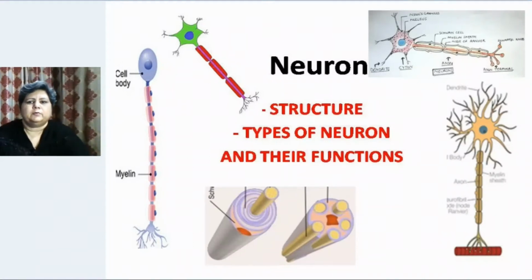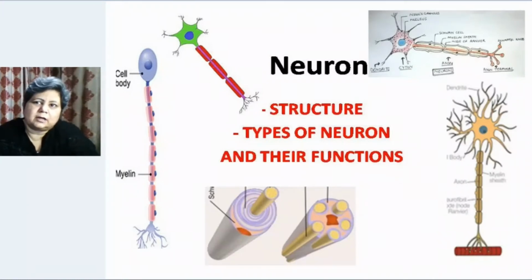Hello everybody, today we are going to start with the topic structure and types of neurons. In the previous lesson we have already studied that neuron is a structural and functional unit of nervous system, and as far as nervous system is concerned, nervous system is that part of the body which helps in coordinating all activities of the organs which are present in the organism body.